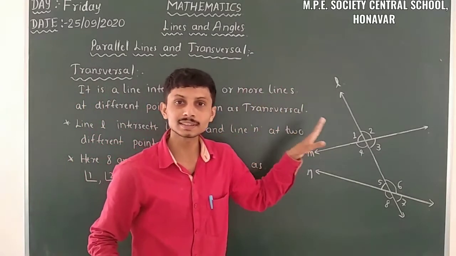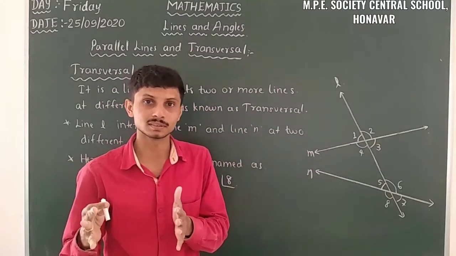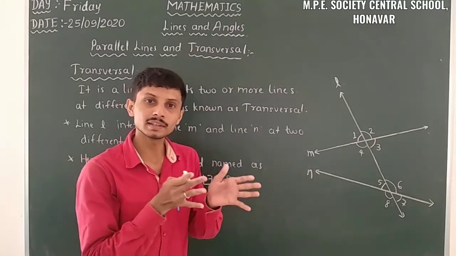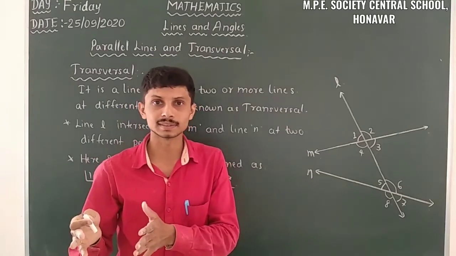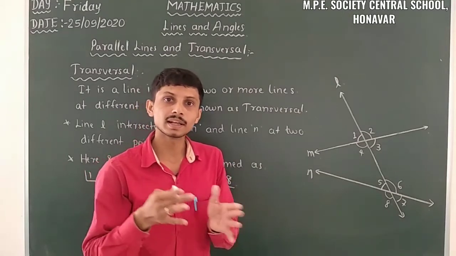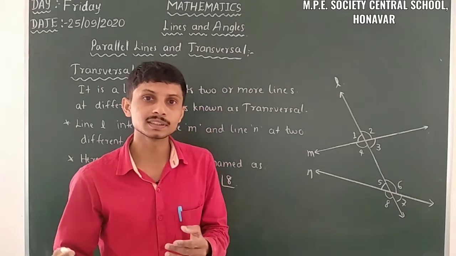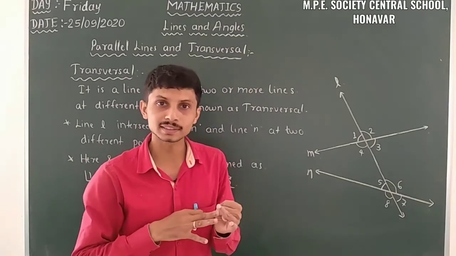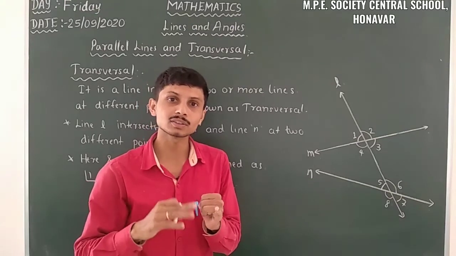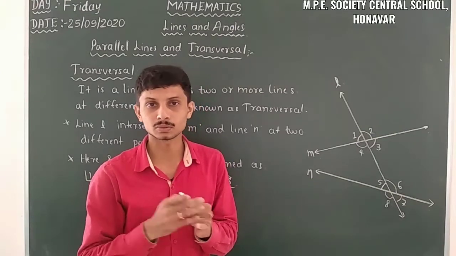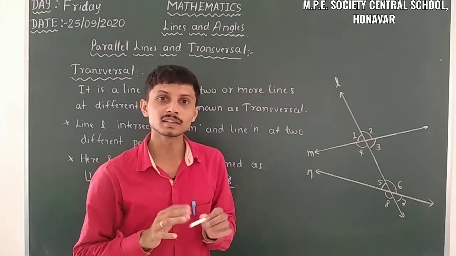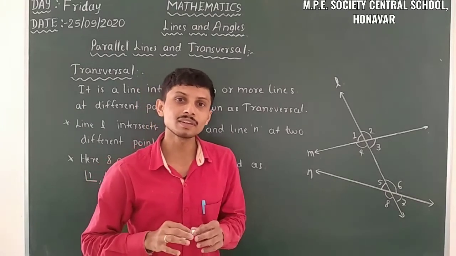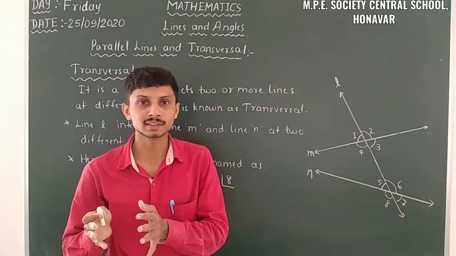So here in this case we have to categorize in 2 ways. That means one is the interior angles and exterior angles. Another way is the corresponding angles, alternate interior angles, alternate exterior angles, and interior angles on the one side of the transversal. So let us take all. So firstly I will take interior angles and exterior angles.